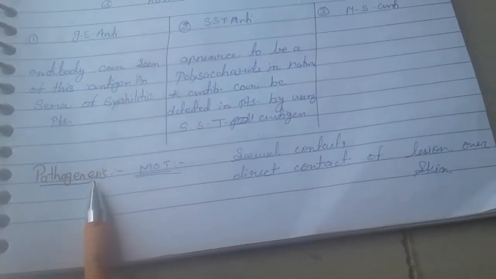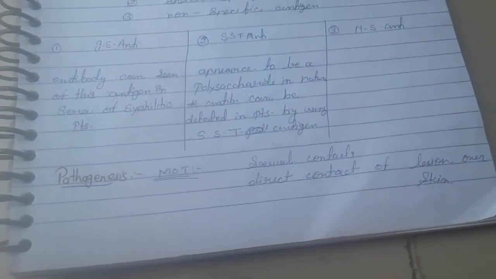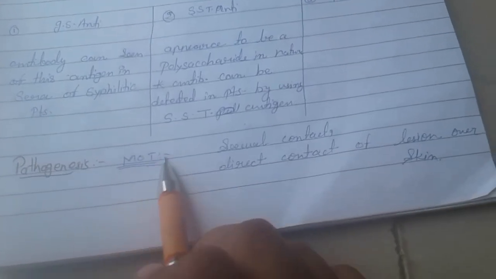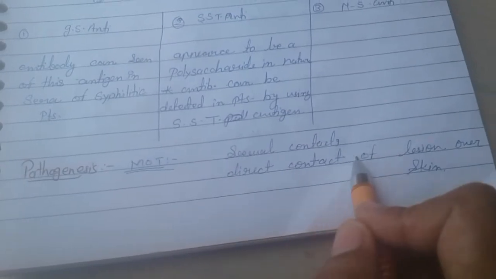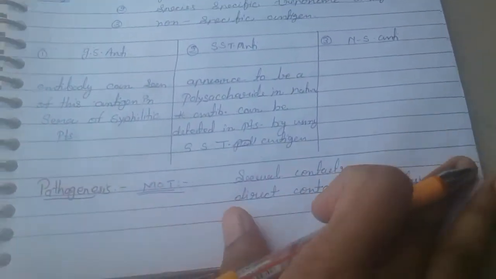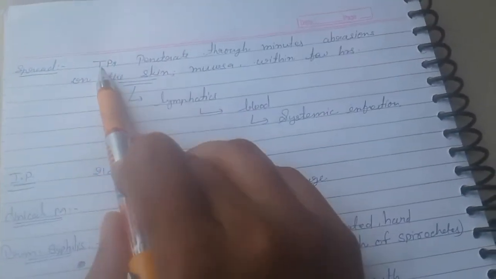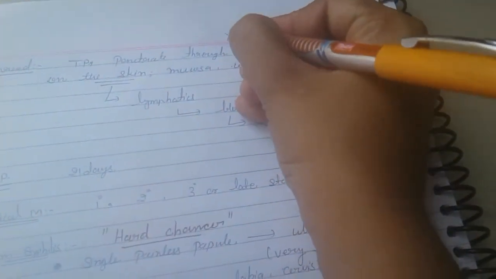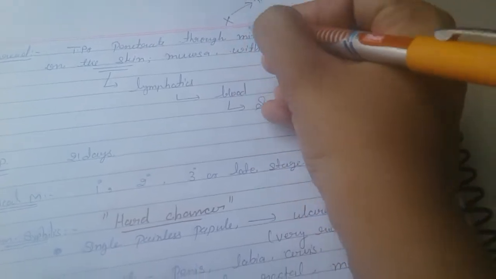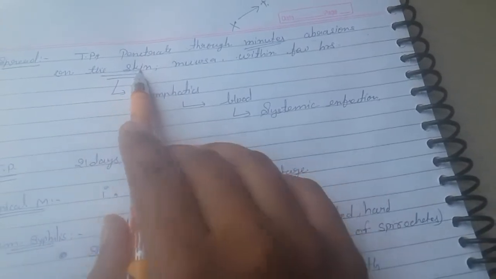Pathogenesis: how it causes the disease in our body. First, mode of transmission: sexual contact and direct contact with lesions on the skin. Spread: how it spreads. Treponema pallidum penetrates through minute abrasions on the skin.